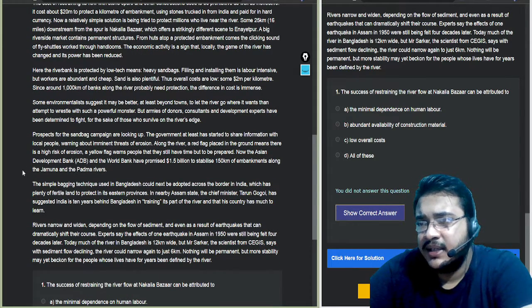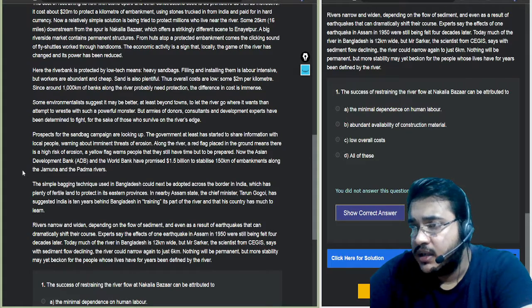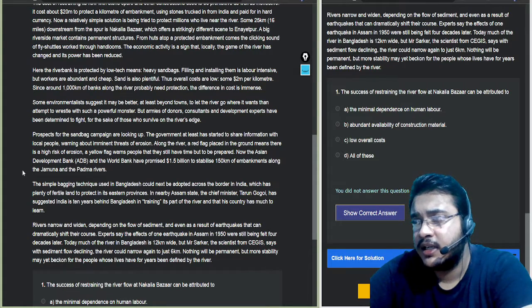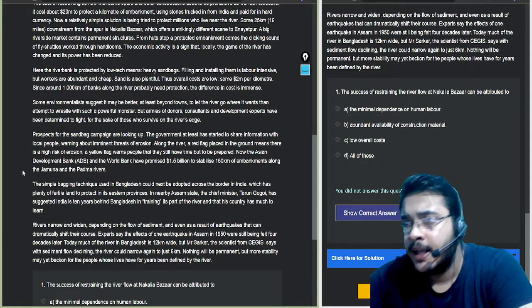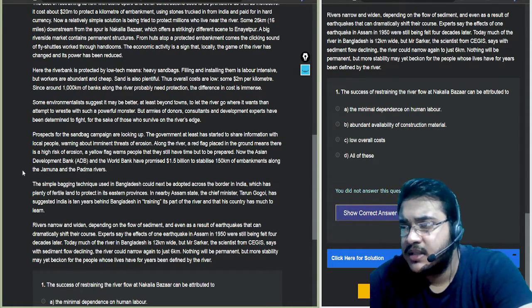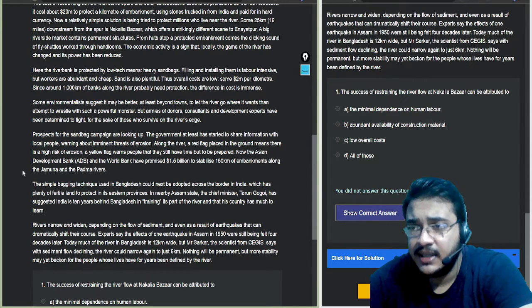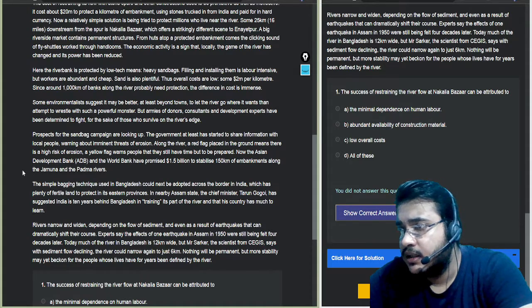A simple bagging technique used in Bangladesh could next be adopted across the border in India, which has plenty of fertile land to protect in its eastern provinces. In nearby Assam state, the Chief Minister Tarun Gogoi has suggested that India is 10 years behind Bangladesh in training its part of the river.